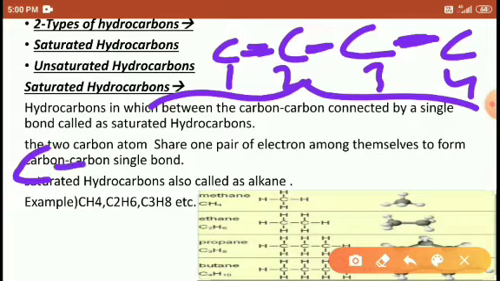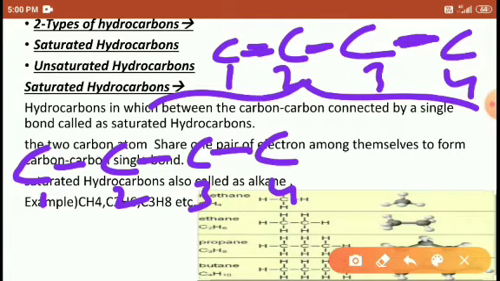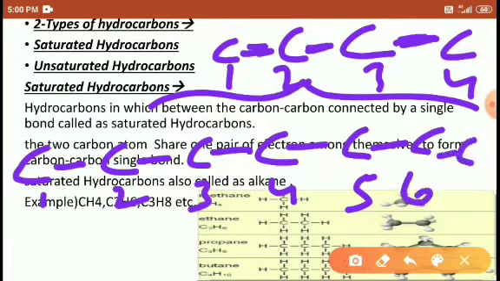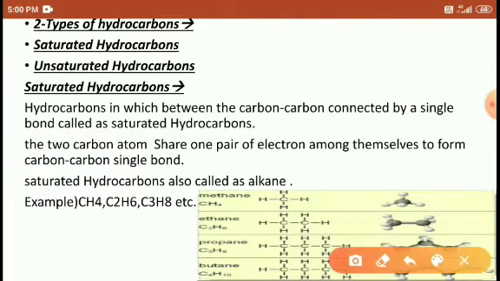And similarly, between the first and second carbon a single bond, second and third a single bond, third and fourth, fourth and fifth, fifth and sixth, sixth and seventh, seventh and eighth carbon, a single bond is present. So between the carbons only single bonds are present, and that is what we call a saturated hydrocarbon, right, students? Okay.